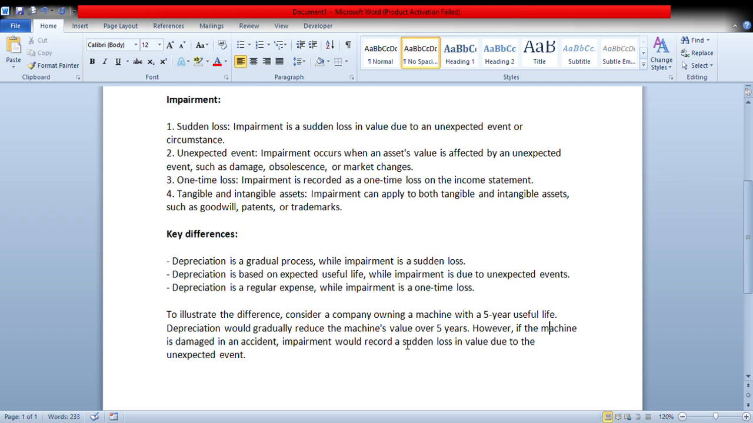Amortization is the same thing as depreciation, but we can only amortize intangible assets except goodwill. We cannot amortize tangible assets like property, plant, and equipment. We can only amortize intangible assets except goodwill. I hope you got the concept of impairment versus depreciation.